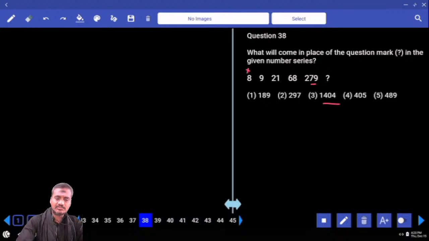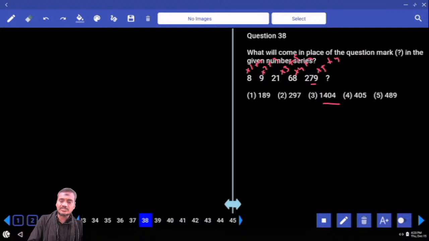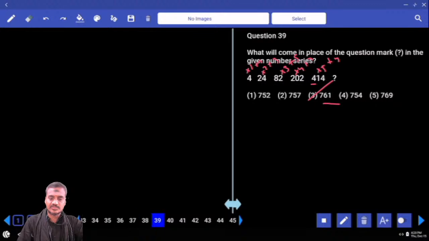And 8 into 1 plus 1. And 9 into 2, 18 plus 3. 21 into 3, 63 plus 5. Into 1, into 2, into 3, into 4, into 5. And 1, 3, 5, 7, 9. Into 5 plus 9. And 279 into, that is 28 into 5, 1400. And so what is your answer here? 1404. 38: into 1 plus 1, into 2 plus 3, into 3 plus 5, and so on.